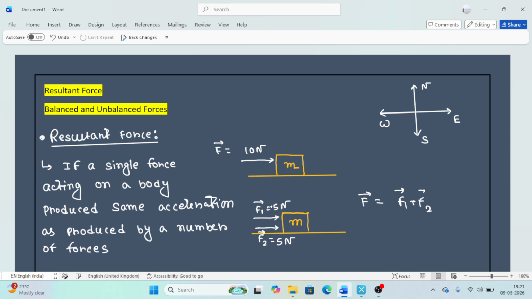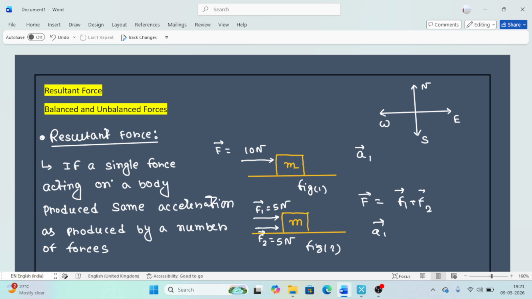like these two examples. In figure 1, the force applied is 10 Newton, and it produces acceleration, I don't know the value of the acceleration, but it produces acceleration. In figure 2 also it produces acceleration. So this single force produces, suppose, acceleration a1, and when these two forces act on the body, they also produce acceleration a1.